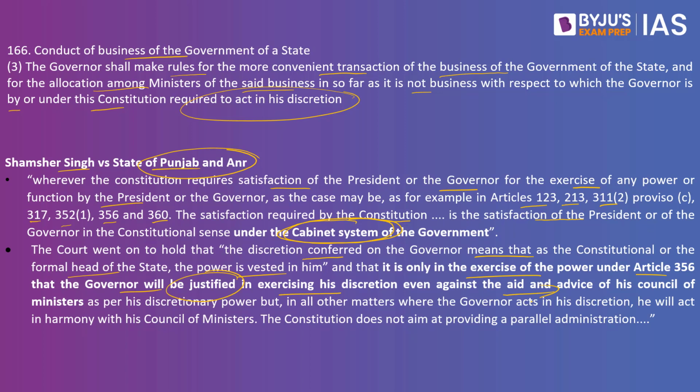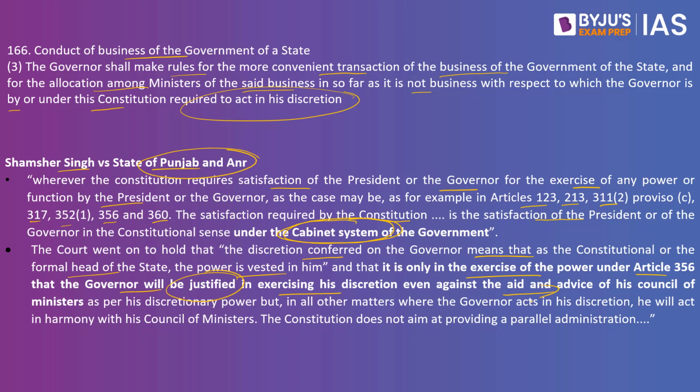Only with respect to this matter, the governor need not listen to the aid and advice of the Council of Ministers. The Council of Ministers may say that please do not impose the president rule or the state emergency, but then the governor can write a report, send it to the president, and ask the president to impose the presidential rule in that particular state, primarily because the state is not functioning within the contours of the constitution. Except in this, in the rest or most of the cases, the governor has to comply with the aid and advice of the Council of Ministers, says this article.